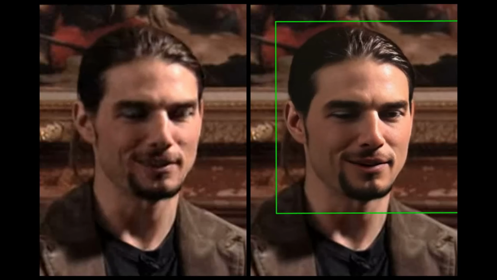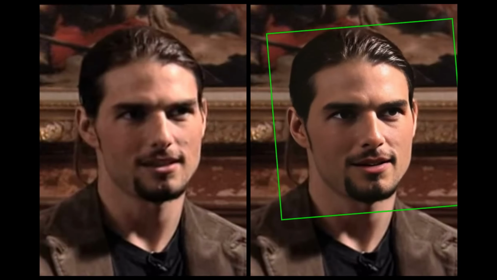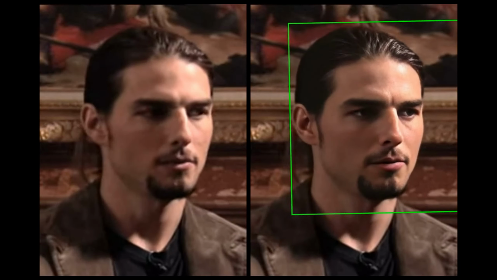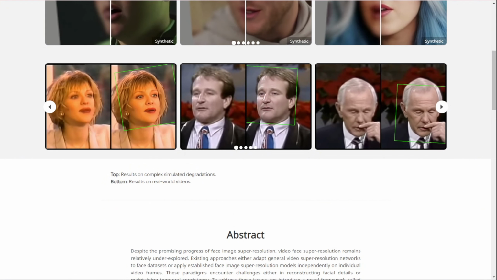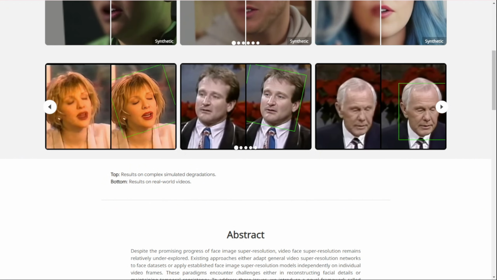In AI terms, a prior is the model's understanding of what a face should look like based on its training data. But here's where it gets interesting. KEEP doesn't just use a static prior. It dynamically updates this prior as it processes each frame of video.